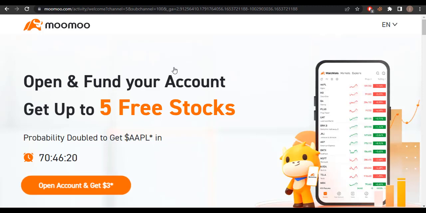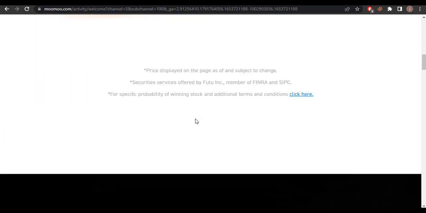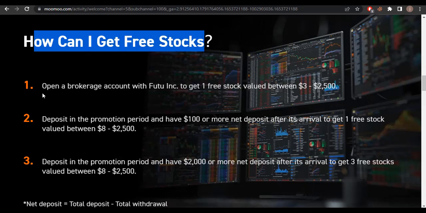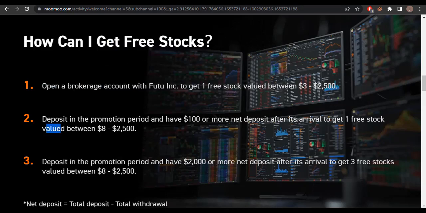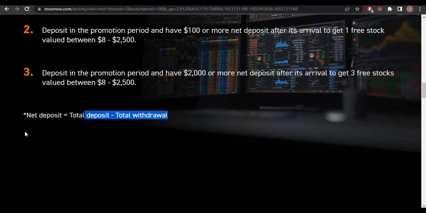Open and fund your account, get a free stock. This is time-limited, and then you get a welcome bonus. How can I get a free stock? Open a brokerage account with a deposit and promotion. This is the deposit, total withdrawal.